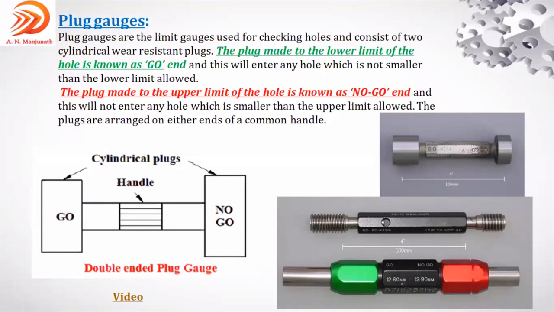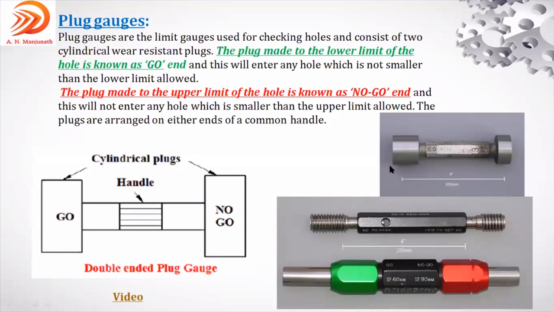Go gauge, I will explain it in the coming slides with the figure, and with the video also, so you can understand it. Here, go is represented in green color. That means it has to pass through it. No go means it does not have to pass through it. These are the two gauges.